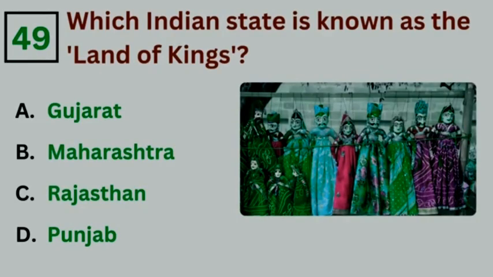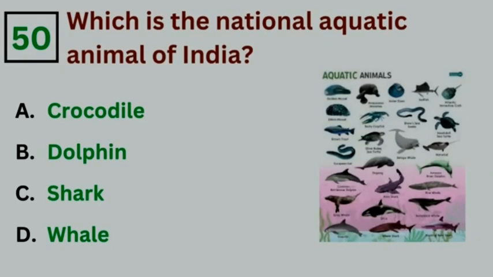Which Indian state is known as the land of kings? Answer option C, Rajasthan. Which is the national aquatic animal of India? Answer option B, dolphin.